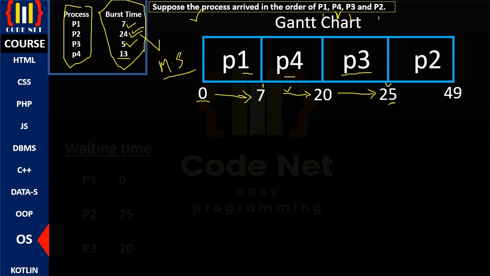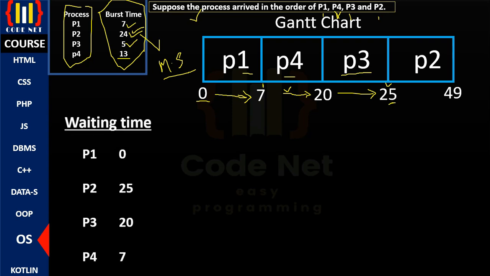And if we were now to extract the waiting time, definitely we can tell, okay, process 1 waited for how many milliseconds? Definitely it's a 0 because it was the first process to arrive. And from there, process 2 waited for how many milliseconds? Process 2 had to wait for 25 milliseconds because it was the last process to be handled. First come, first serve. It's actually the same with last come, last serve, because if you come last, definitely you'll be served last. So it had to wait for 25 milliseconds.